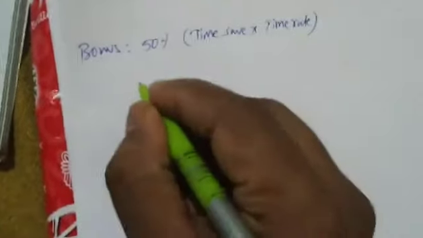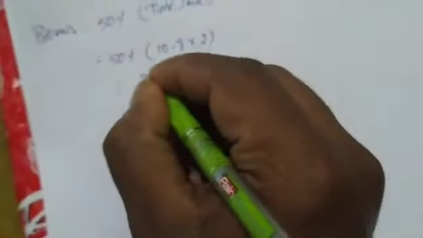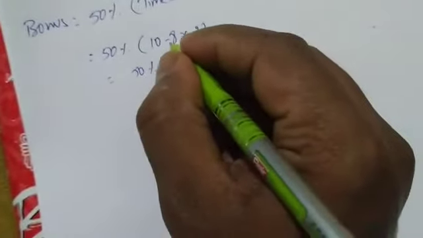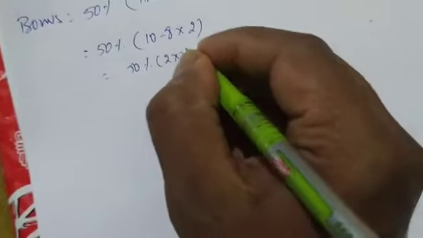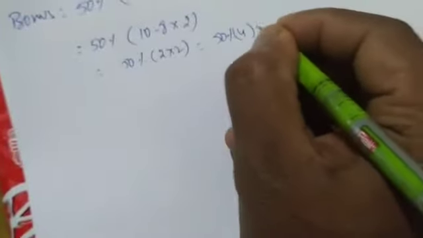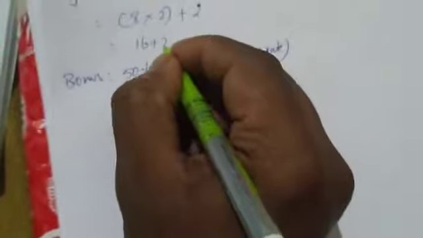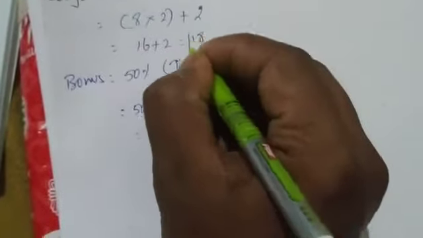Time saved, we'll do here itself. Standard time is 10 hours, actual time is 8 hours. So 10 minus 8 into 2. So 50% of, 10 minus 8 is 2, 2 into 2 is 4. So we are getting 50% of 4, which is 2. So I am writing 2 here. 8 twos are 16, plus 2 is how much? 18. So employee A is getting 18 rupees.